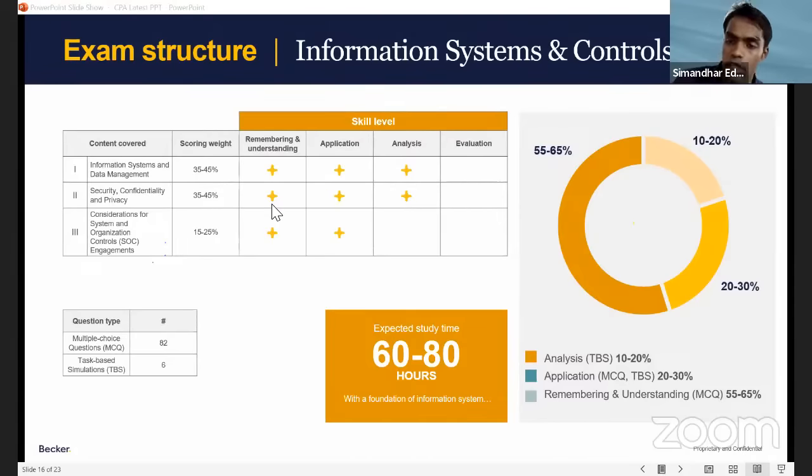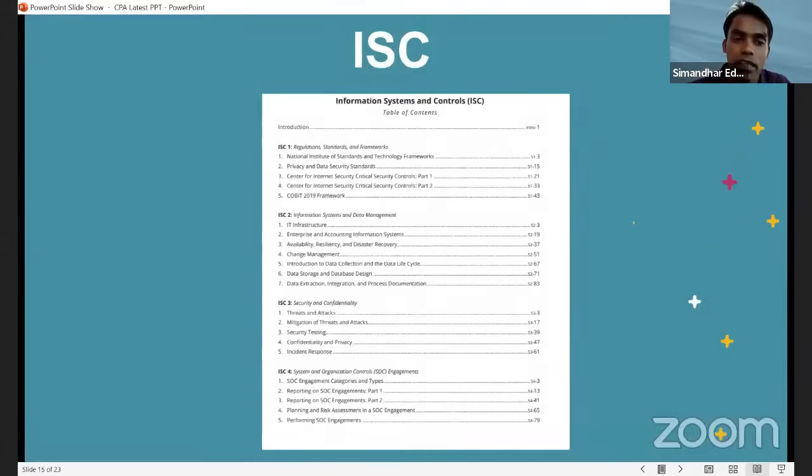With the foundation of information system, we are starting our ISC batch almost like next month end or so. So I think this is one subject to watch out for, and this is one of the best subjects. Okay, you can still skip the BSc and write ISC if you don't want to write BSc. If someone was asking that question, I think ISC is something which I feel. And if you see that, guys, sims are also very less. Every discipline has 7 to 8 sims, but ISC has only 6 simulations, which shows that they are basically direct questions. And this is something people who would want to learn confidentiality, security, privacy, अभी सब उस पे ही चल रही है बात हर जगह.